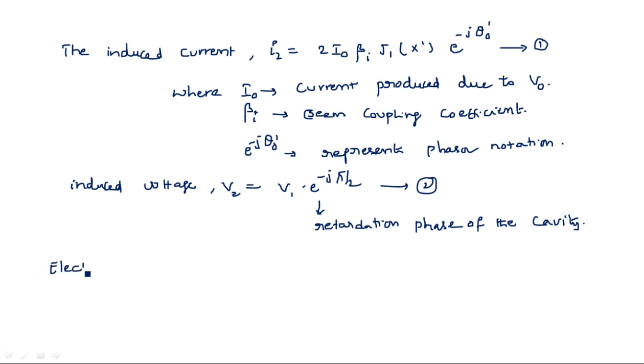Now the electronic admittance. We know that admittance is current by voltage. So the electronic admittance YE is equal to the induced current I2 divided by the induced voltage V2.